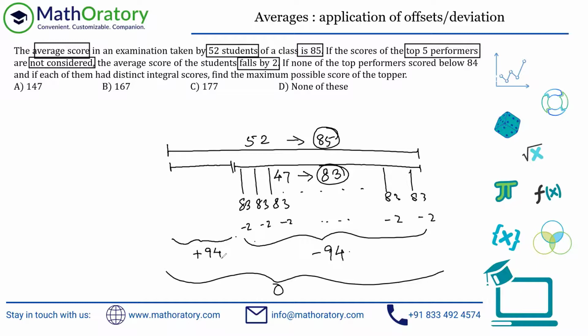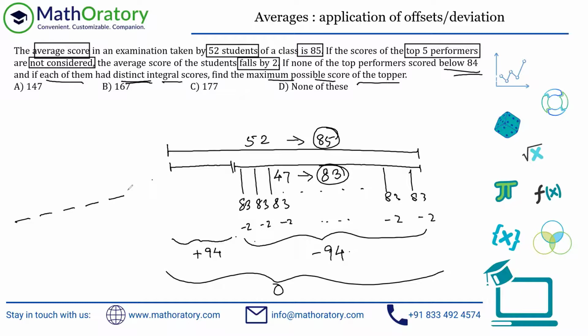Now let us get into the last statement. So what does it say? If none of the top performers scored below 84, and if each of them had distinct integral scores, find the maximum possible score of the topper. So put it in this way. First, I'll come back to this section in a while, but let me just indicate these 5 blanks to think about the topper. These are the top 5 performers.